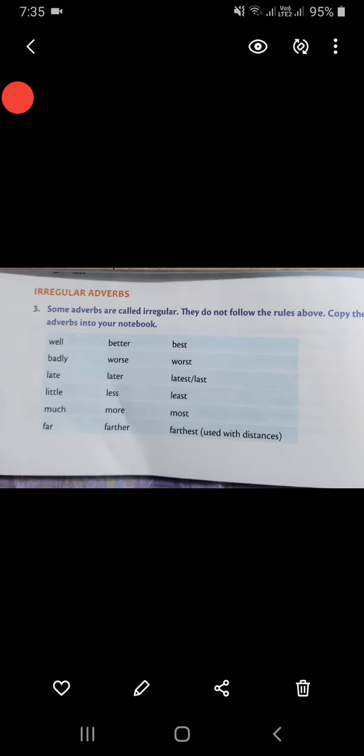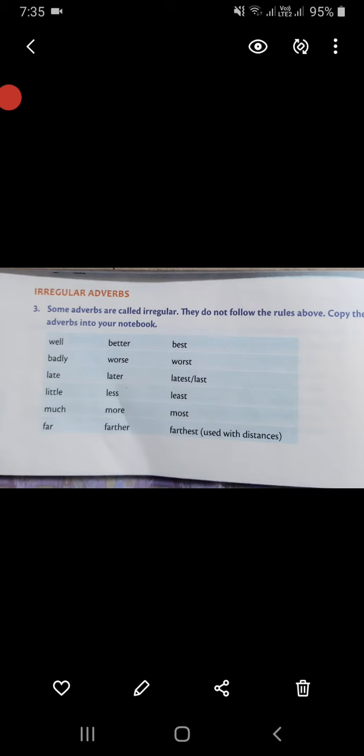For example, take the word good. We don't say good, gooder, goodest. We'll say good, better, best. So in this way, these are called irregular adverbs. They do not follow the rules above. Copy these adverbs in your notebook. So you have to do this exercise also in your notebook. I'll read them out for you all. You only have to copy it, children.